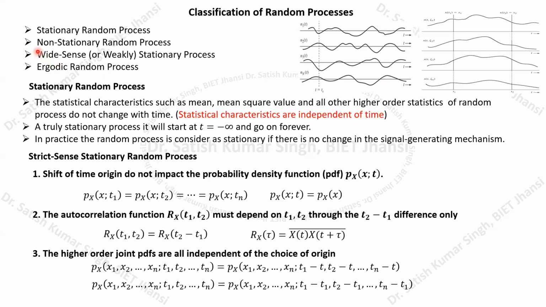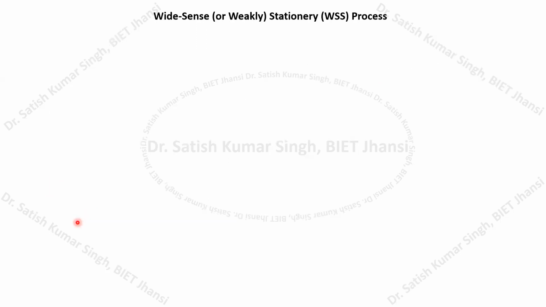Okay, so this non-stationary process, I have already explained. If its statistical characteristics are changing with the time, then obviously it will be called the non-stationary process. Now we have to look at what is a wide sense or weakly stationary process. So here what I will do is I will just consider the first two points. So if your stationary process is following these two relationships, right? So these are the conditions.